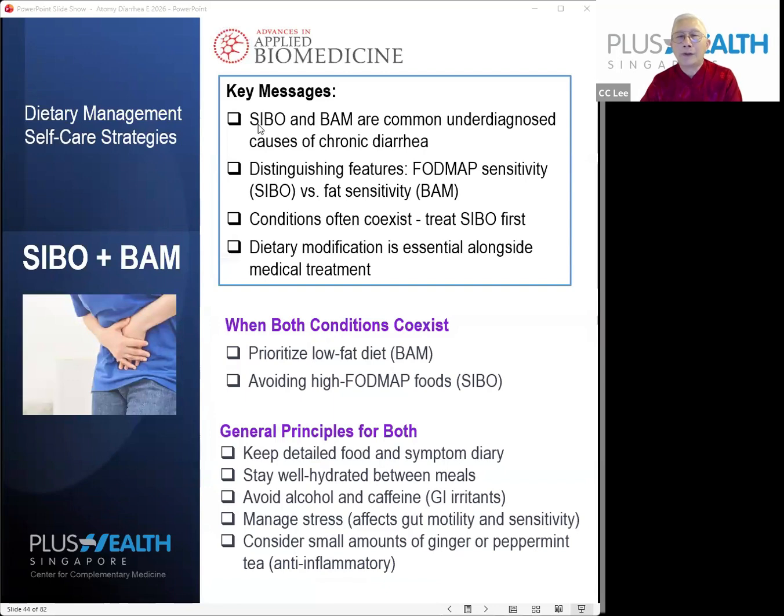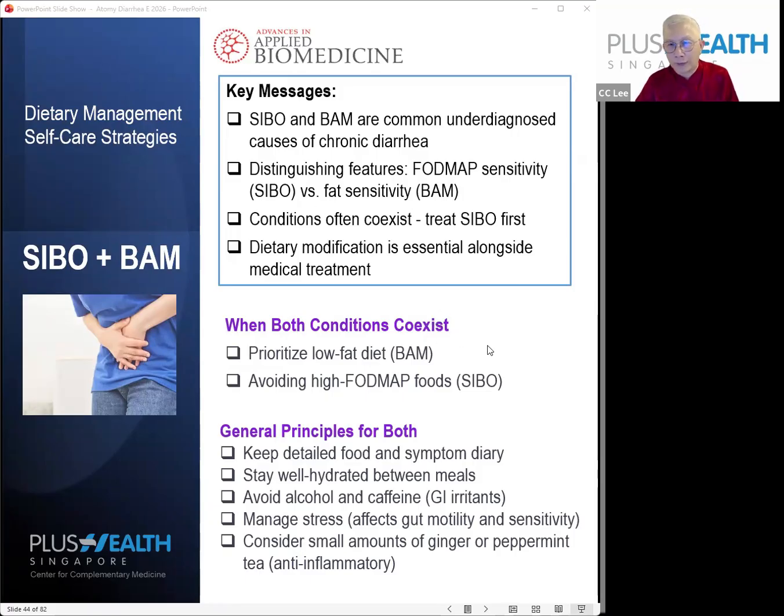So I put it that way: SIBO and BAM are common underdiagnosed causes of chronic diarrhea. Very common. And this is where the complication of how to deal with diarrhea comes in. That's why I take time to explain it. So you want to distinguish them: if you are sensitive to FODMAP, that means highly fermented food, then your cause of diarrhea is the bacteria, SIBO. But if you are sensitive to fatty food and it causes diarrhea, then your cause is BAM. This is the way for you to distinguish the type of diarrhea, depending on which food you are more sensitive to.